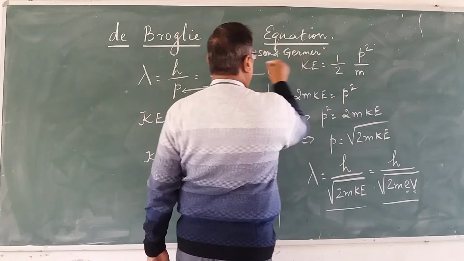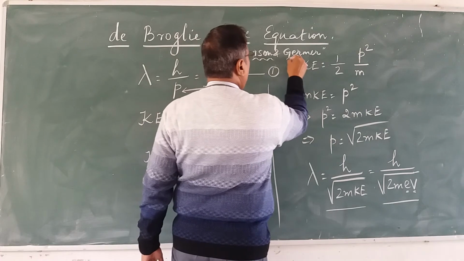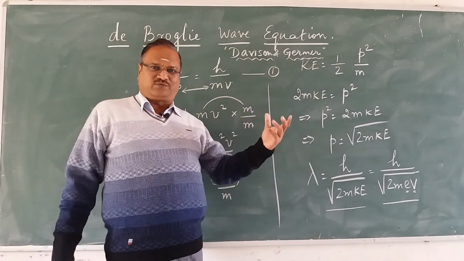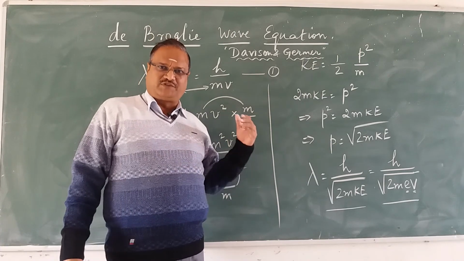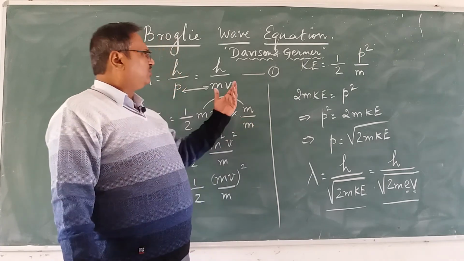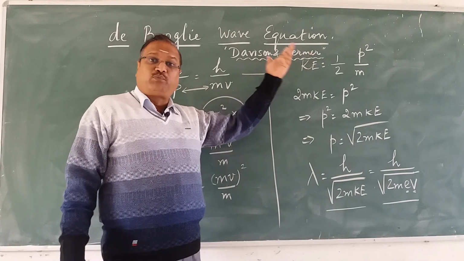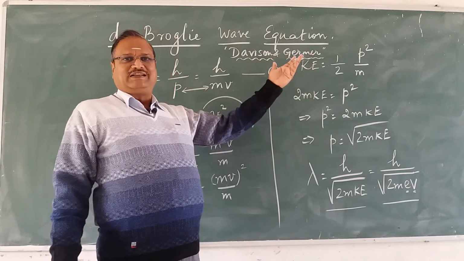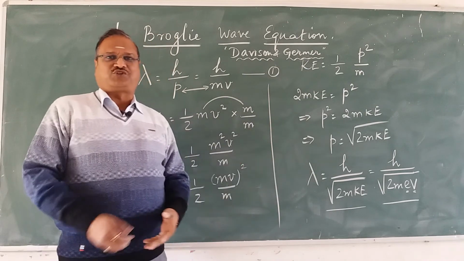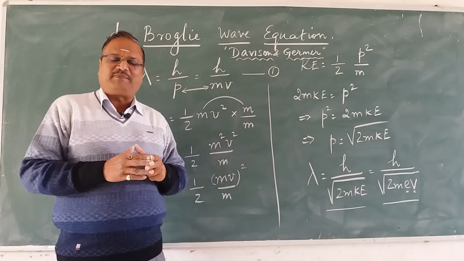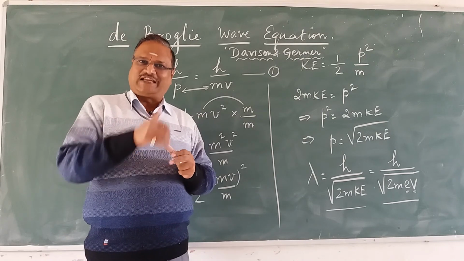This experiment proves that electrons behave as waves. This is not in the syllabus of this year, so you just need to know that Davisson and Germer's experiment proves that matter waves exist. With this we have completed the dual nature of matter and radiation. Thank you so much.